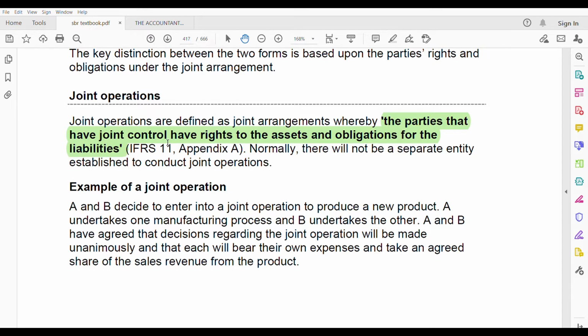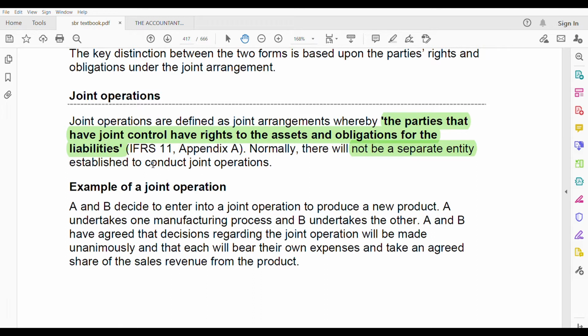So the parties that have joint control have rights to the assets and obligations for the liabilities. You have a right to the assets, and you have an obligation for the liabilities. Normally there will not be a separate entity established to conduct joint operations.